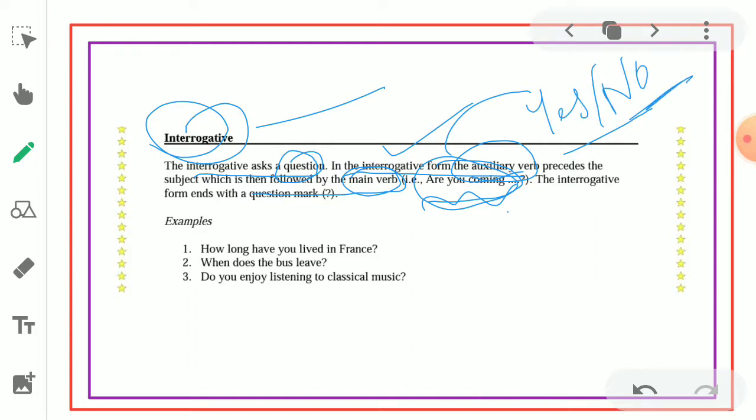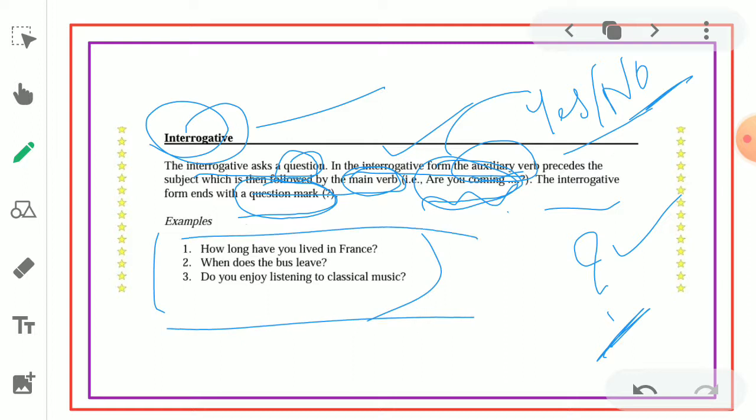This sentence is asked in the form of yes or no. If I ask you, are you coming? How do you give the answer? Yes or no. The interrogative form ends with a question mark. Yes, an interrogative sentence ends with a question mark, no doubt at all. As you can see in the example, how long have you lived in France? It ends with a question mark. When does the bus leave? Do you enjoy listening to classical music? So a yes or no question is asked at the end.